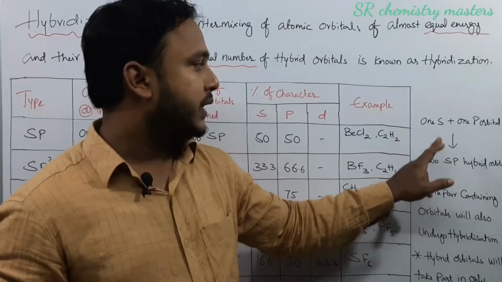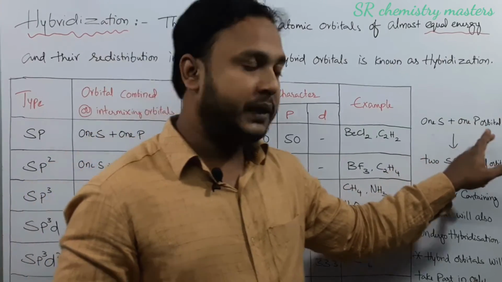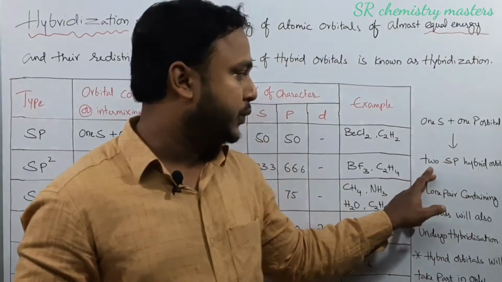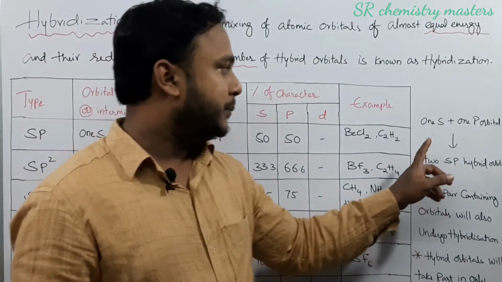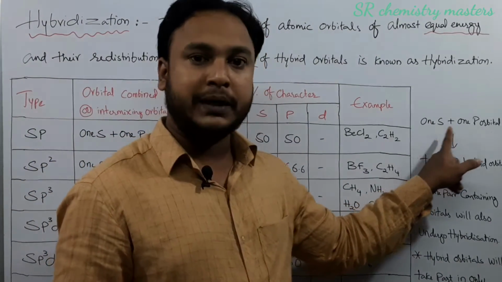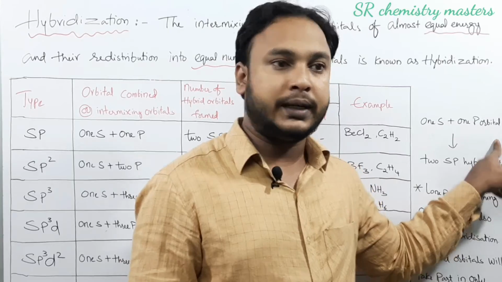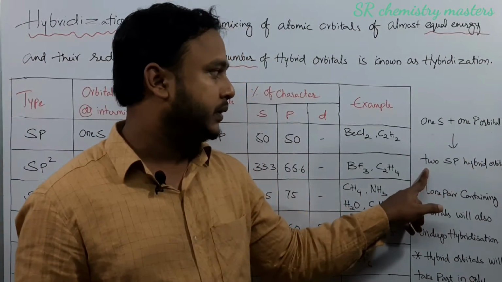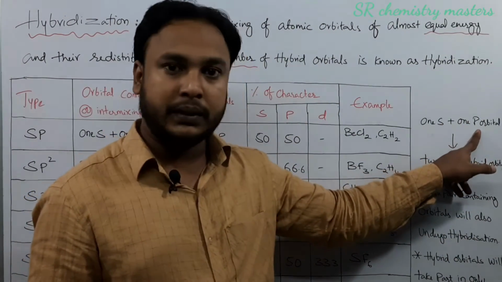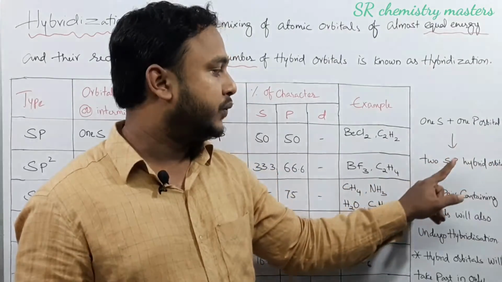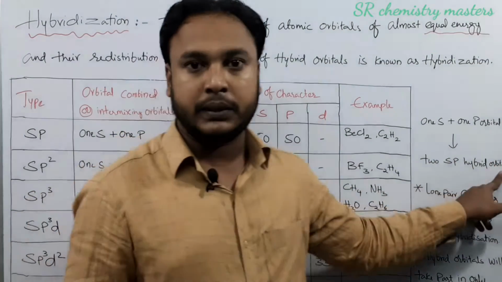Here the number of atomic orbitals which take part in the hybridization will be equal to the number of hybrid orbitals formed. Two atomic orbitals took part in the hybridization, so we are going to get two hybrid orbitals.